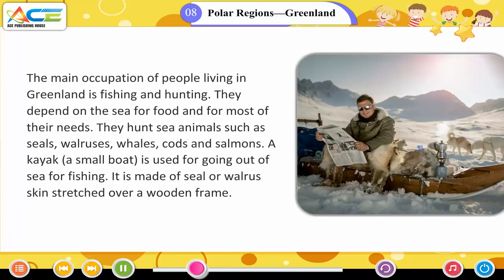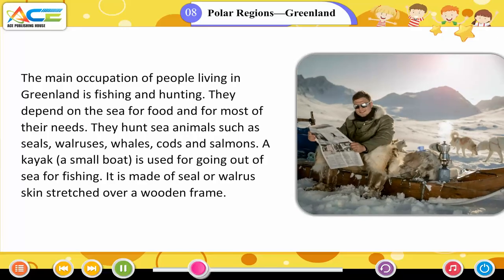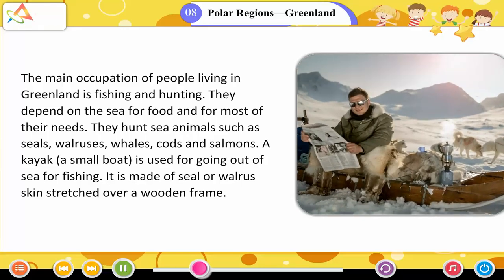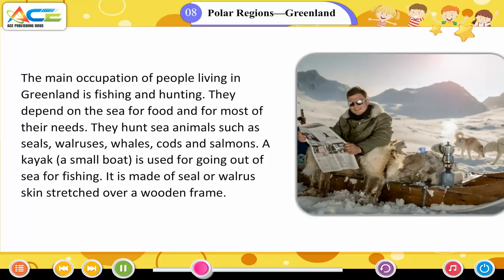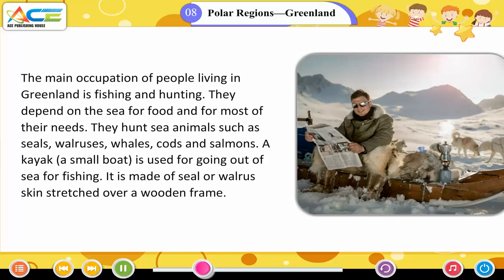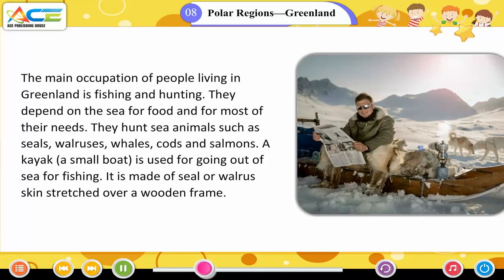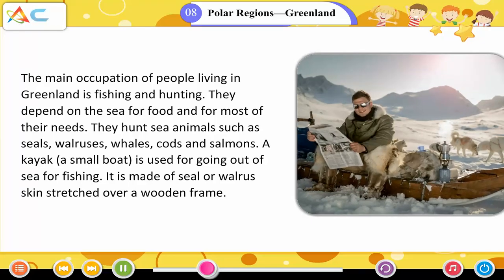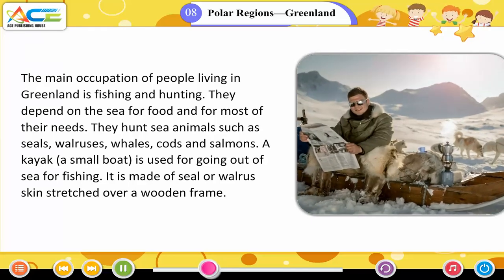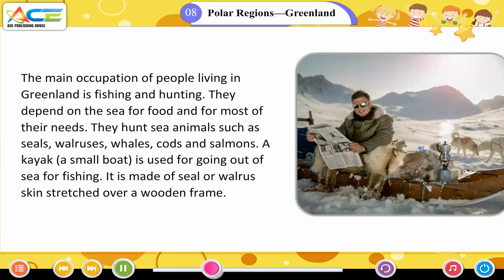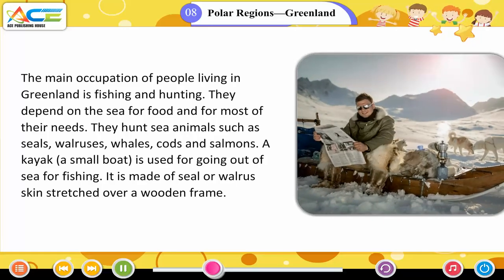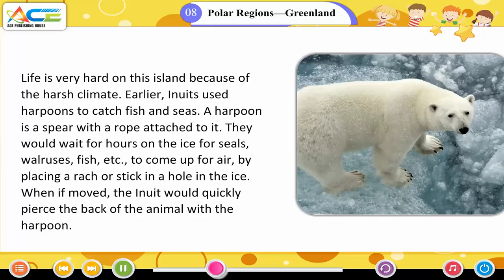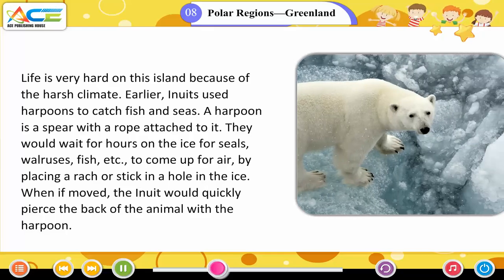Occupation: the main occupation of people living in Greenland is fishing and hunting. They depend on the sea for food and for most of their needs. They hunt sea animals such as seals, walruses, whales, cod, and salmon. A kayak, a small boat, is used for going out to sea for fishing. It is made of seal or walrus skin stretched over a wooden frame. Life is very hard on this island because of the harsh climate.